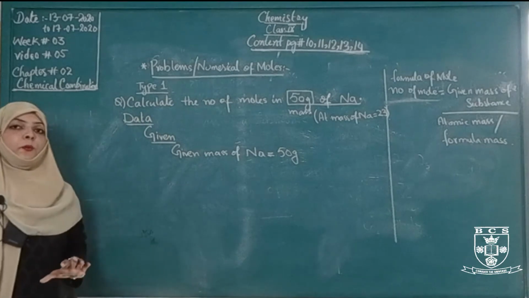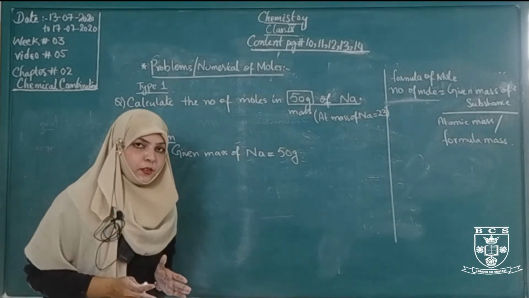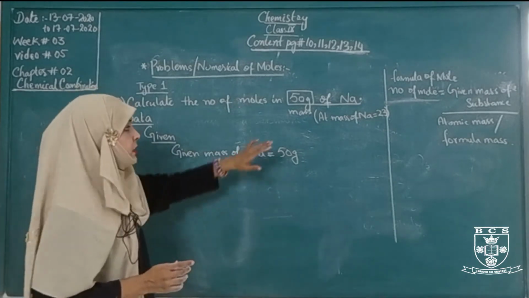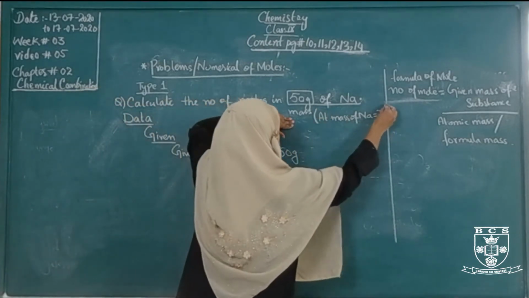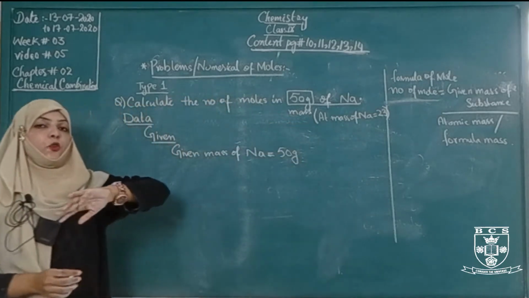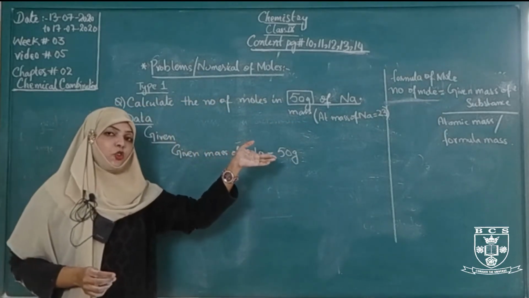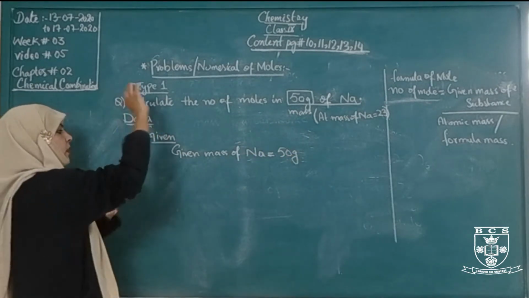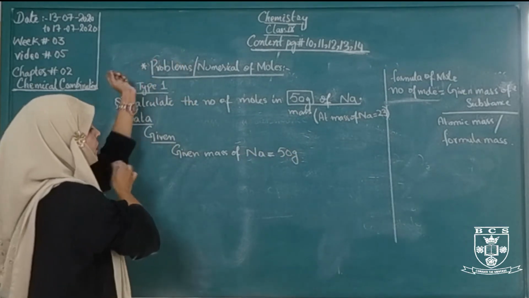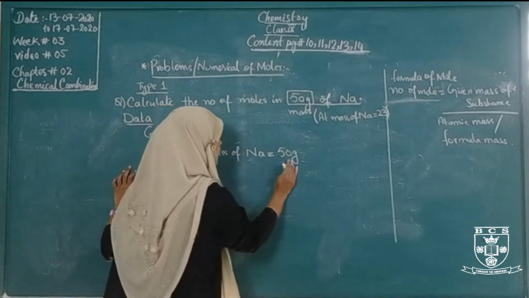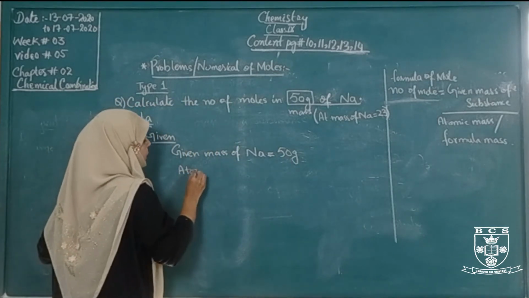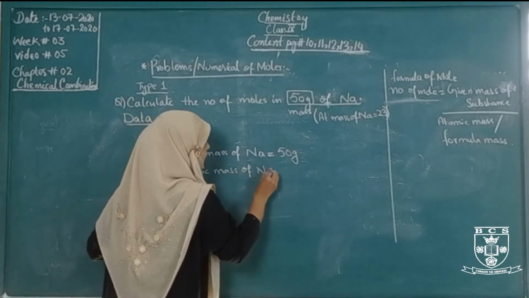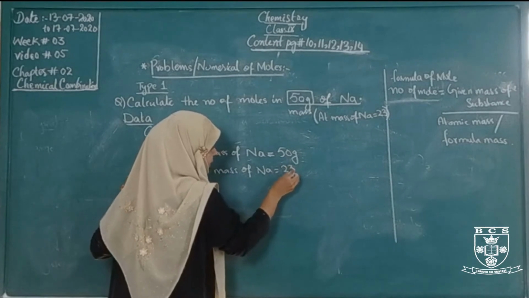You have to memorize the atomic mass table. The atomic mass table is in your content solution. Given mass of sodium is 50 gram and atomic mass of sodium is 23.